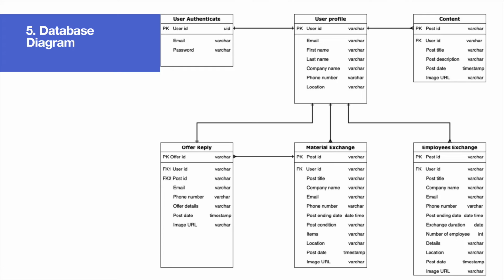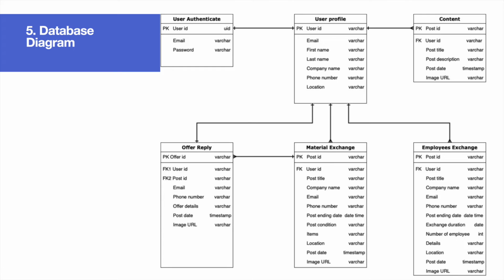The content table is used to contain the data about the news section. The material exchange and employee exchange are similar to each other, except for the item and the conditions. For the material exchange, the number of employees and the detail are different.